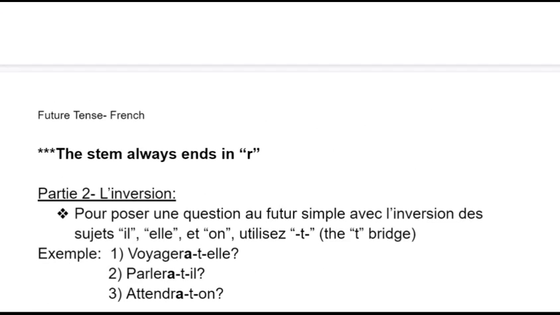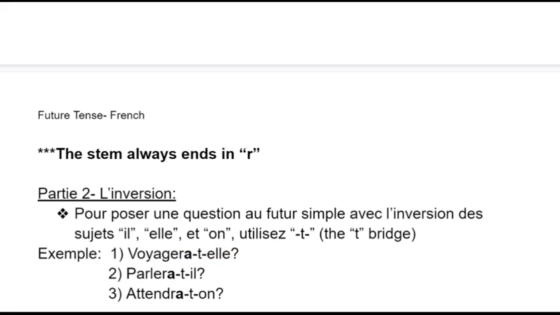So if you want to ask a question in the future tense with inversion of the subjects using the subjects il, elle, and on, you're going to have to use what we call the T bridge. So for example, Voyagera-t-elle, will she travel? That's how we say it in English.